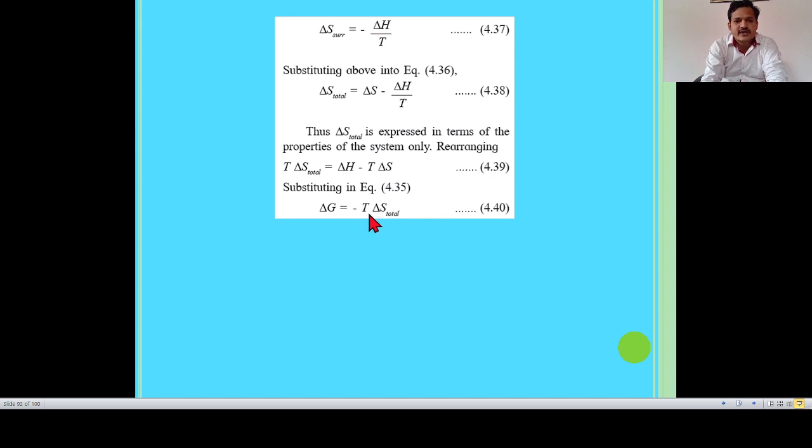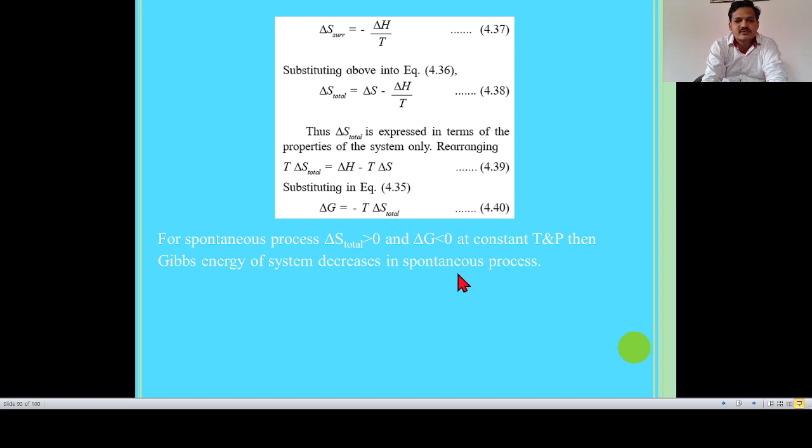Here at constant temperature, the equation suggests that delta G and delta S total have opposite signs. Hence, for a spontaneous process, delta S total is greater than 0, meaning it has a positive value, and delta G has a negative value at constant temperature and pressure. The Gibbs energy of the system decreases in a spontaneous process because delta S total and delta G have opposite signs. If delta S total is positive, then delta G is negative for a spontaneous process.